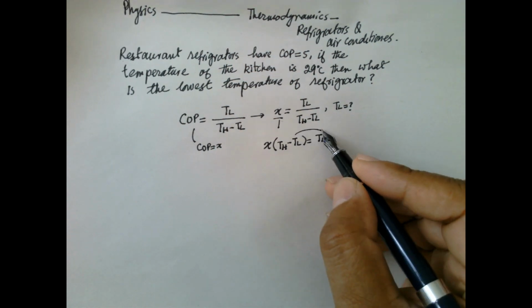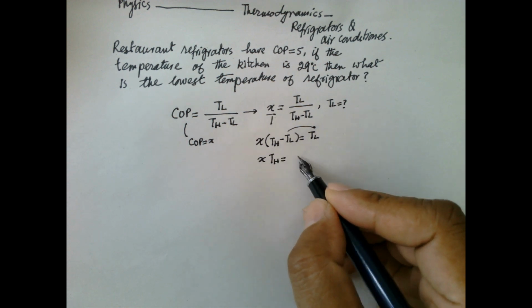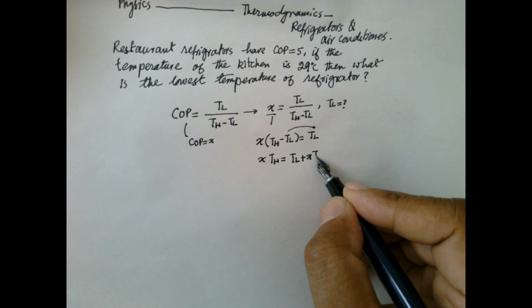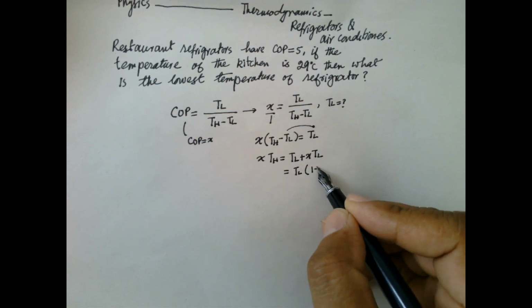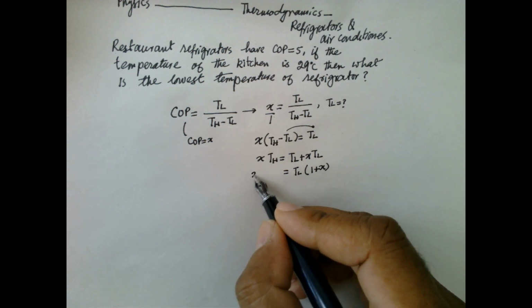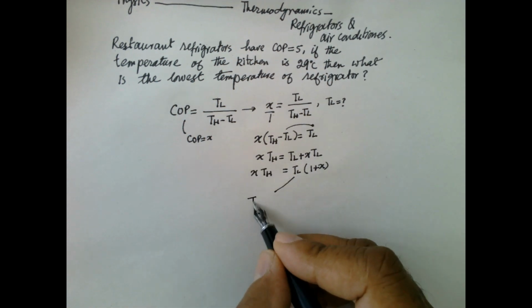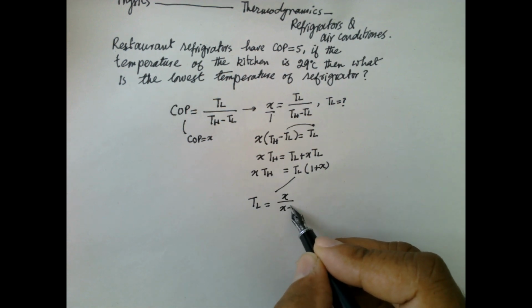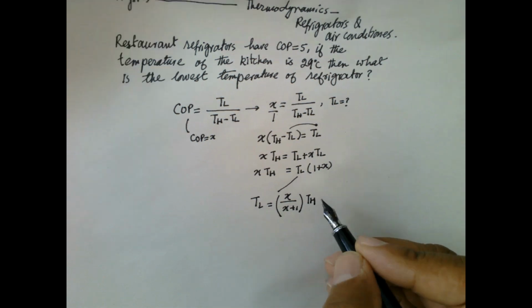So this will go to this side: XTH is equal to TL plus XTL. TL common: TL times 1 plus X is equal to X into TH. We have to find TL, so TL is equal to X over X plus 1 into TH.